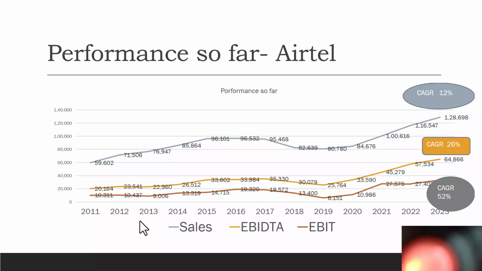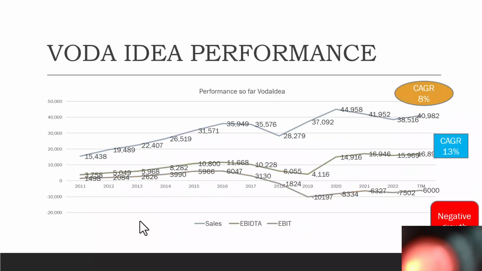Looking at the numbers of the last 10 to 12 years, how the EBITDA, EBIT, and all these numbers are there in the Excel sheet. I'll just take you through that, so you can see where the numbers are coming from.